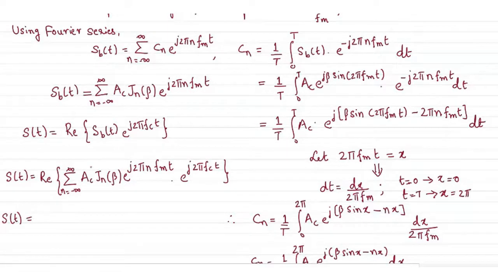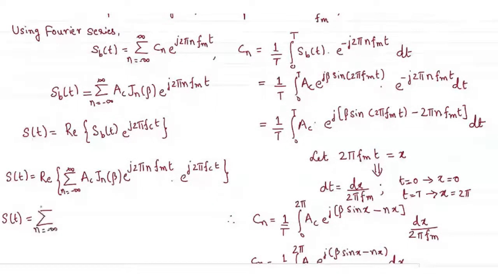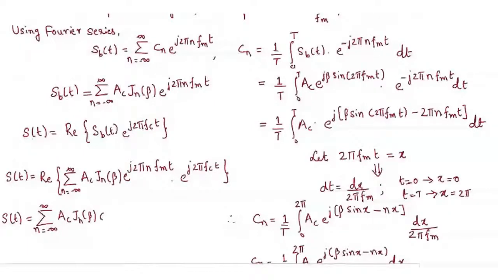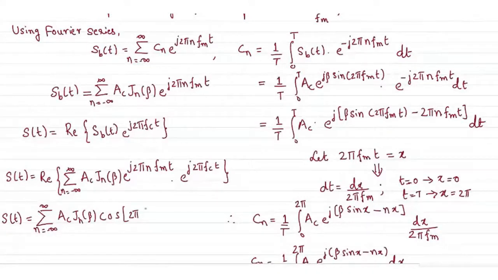We know e power x times e power y is e power x plus y, and the real part of e power j into x plus y gives simply the cos term. So taking the real part inside the braces, you get AC Jn of beta times cos of 2 pi, with 2 pi common, first term fc and next term n fm t.